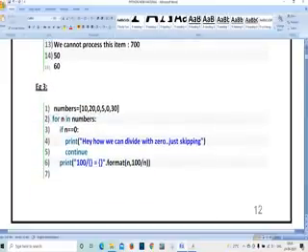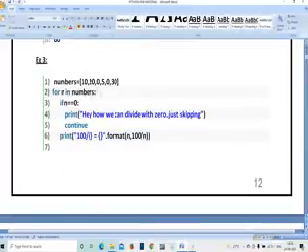Numbers is equal to 10, 20, 0, 5, 0, 30. For n in numbers, whatever numbers I have written are going to be stored in variable n. If n == 0, print, hey, how can we divide by 0? Just skipping, means continue. So print 100 by n: 100 by 10, 100 by 20, 100 by 0, 100 by 5, 100 by 0, 100 by 30. Like that, whatever the input is, it is divided by the particular value n.